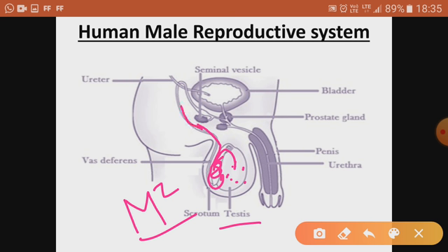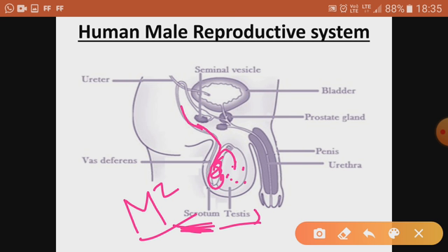Before moving ahead, I want to bring to your kind notice that the testes are present in a bag-like structure called scrotum. A 2 mark or 3 mark question may come: what is the role of scrotum? Scrotum is a muscular, elastic, bag-like structure, and it provides the optimum temperature for the production of sperm, which is 2 to 3 degrees Celsius lower than the body temperature.